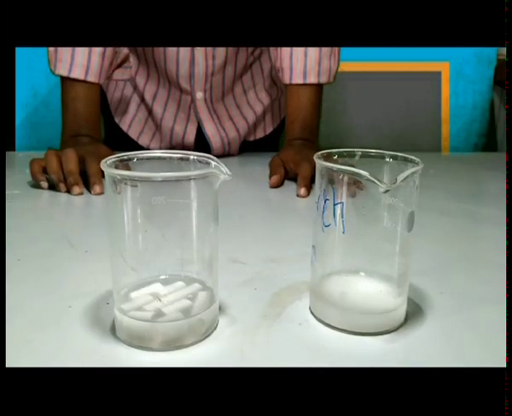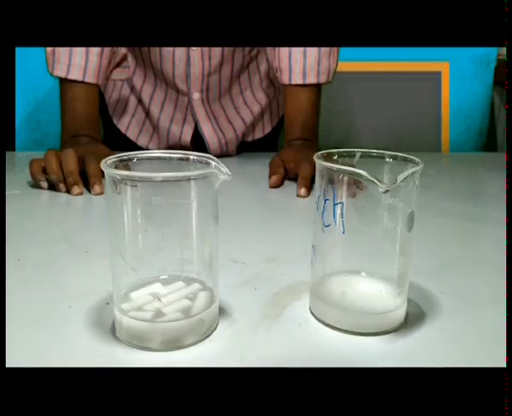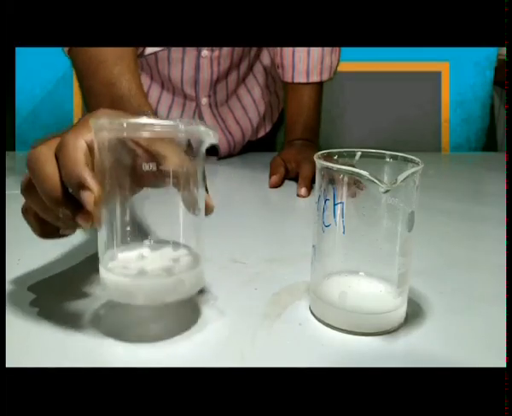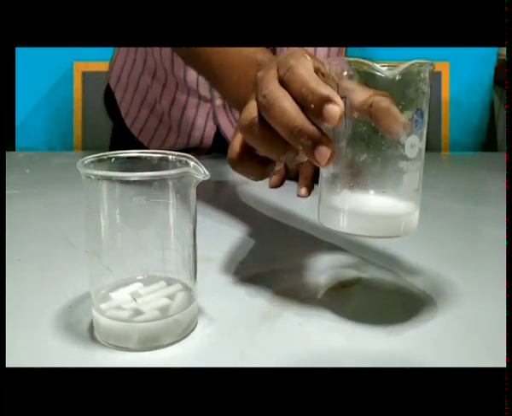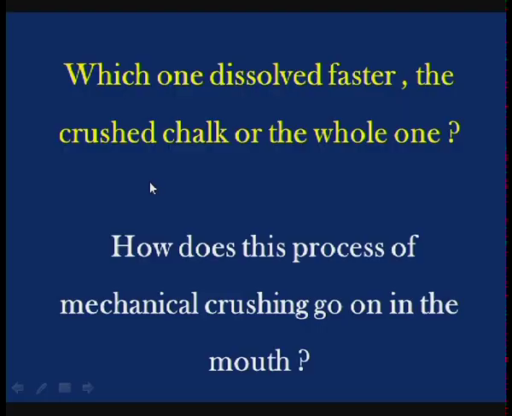Students, of these 2 beakers, which one dissolved faster? The one with the longer chalk pieces or the one with crushed chalk? It becomes very easy for the vinegar to dissolve the crushed chalk, as the surface area is greatly increased, so the vinegar dissolves the crushed chalk faster than the larger chalk pieces. So, how does this process of mechanical crushing go on in the mouth?